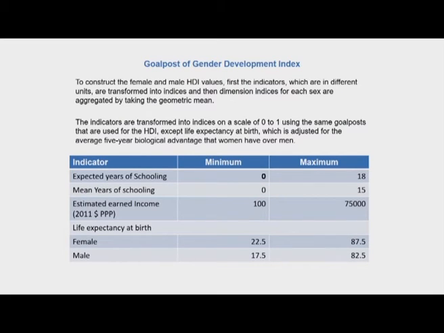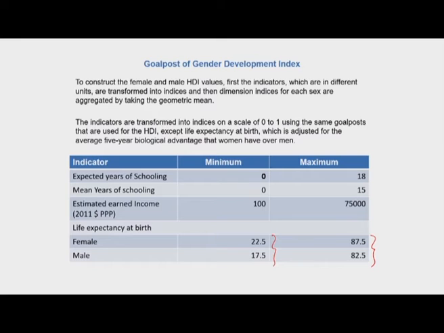So in the 2016 report, these are the goalposts that were reported: expected years of schooling 0 and 18, mean years of schooling 0 and 15, estimated earned income 175,000 USD, life expectancy at birth for females 22.5 and 87.5, for males 17.5 and 82.5. And in the context of life expectancy at birth for male and female population that I just discussed, note the goalposts for male and female life expectancies.